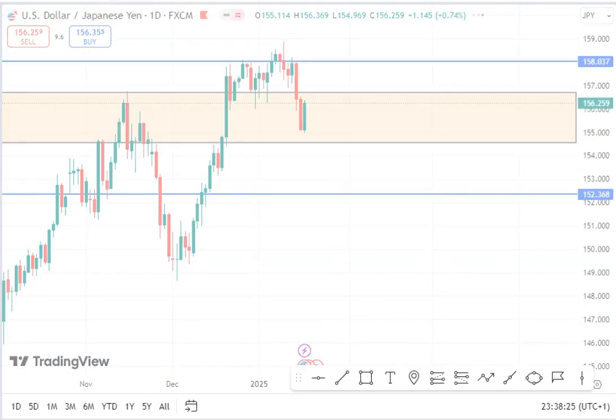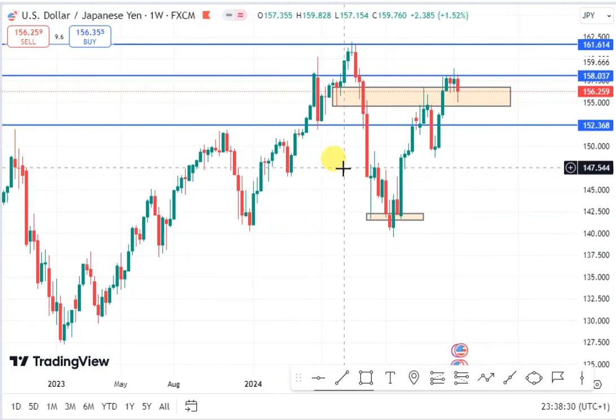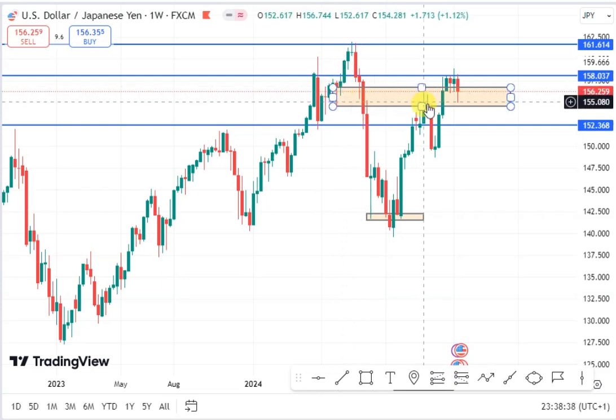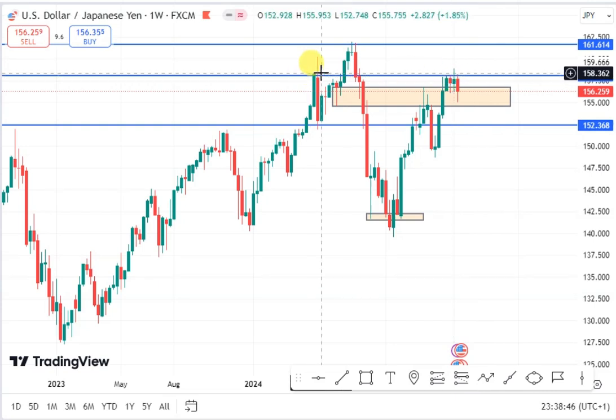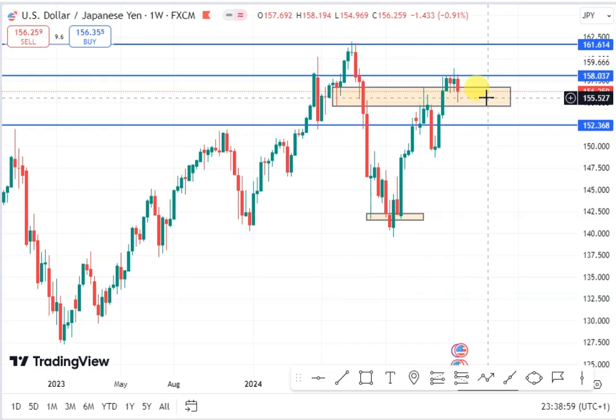USDJPY on my weekly chart still remains uptrend. So you can see that price closed on this resistance level and price closed on this support level on the weekly chart. So long as price closes on this support level on the weekly chart, which is a very strong support level, we expect price to continue to push higher, because you can see that price tested this level last week. This strong resistance last week, and failed to close above it. Then price retested back to close on this weekly support. This shows that we expect the USDJPY to continue to push higher.